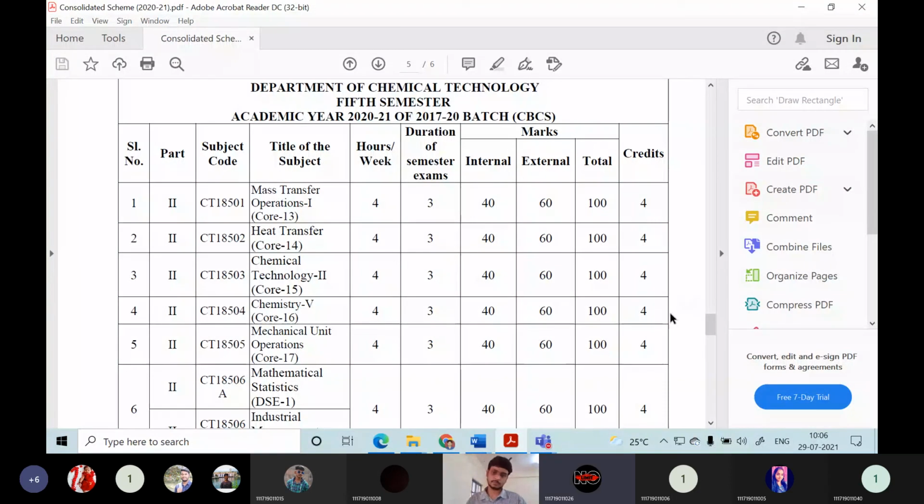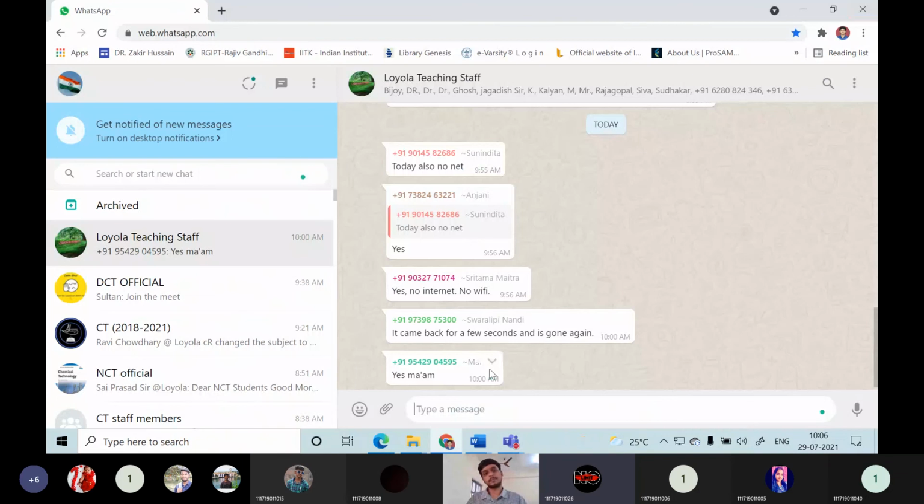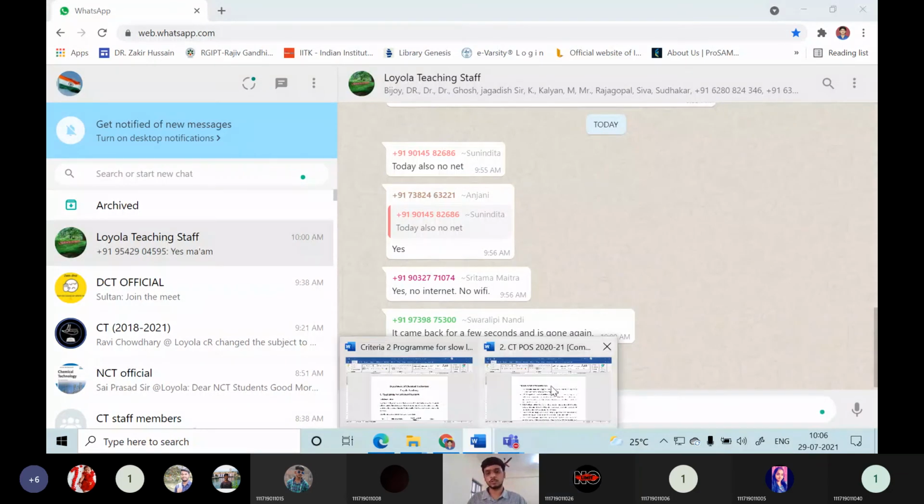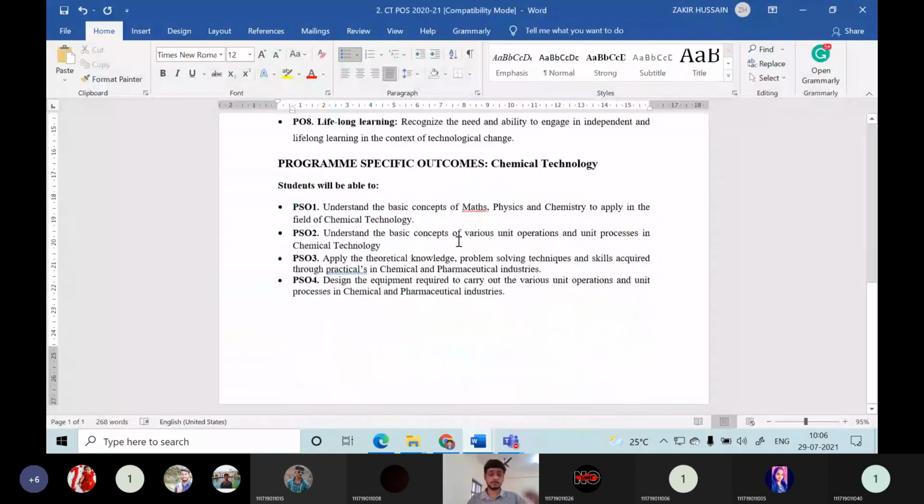No, sir. If it starts, then we will be able to know the course. Yeah, just try to go through the syllabus and program outcomes or program specific outcomes, and all the best for your studies. From here, you have to be very much aware, because the chemical engineering courses have started. No doubt, we will teach you and make you aware of all the basic fundamentals. But please revise the previous courses of mathematics, physics, and chemistry, so that it will be easy for us to cover all the syllabus topics.